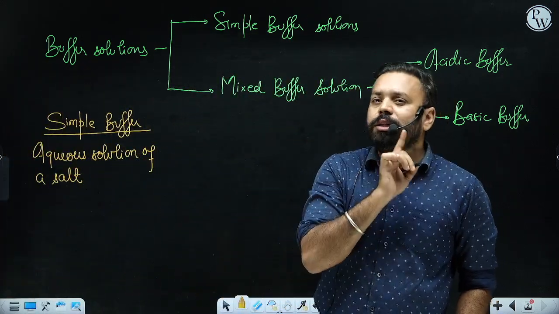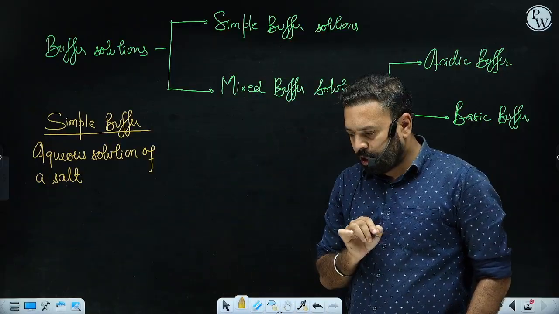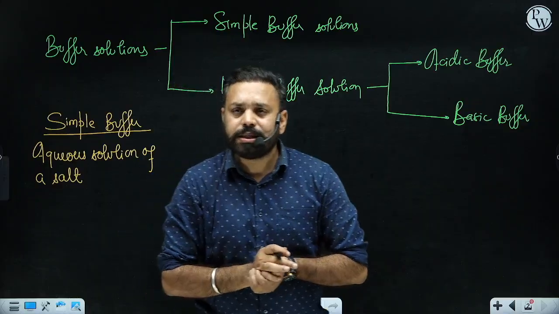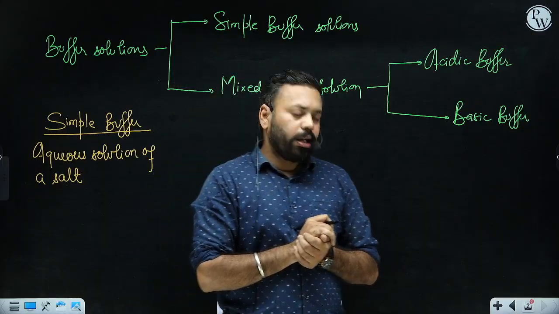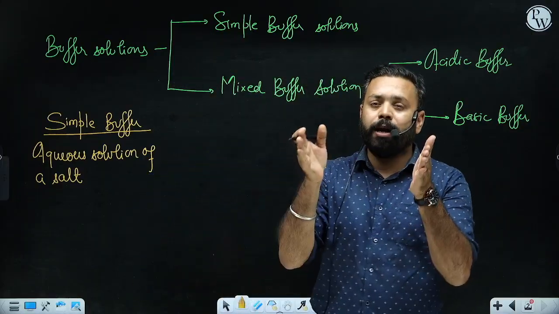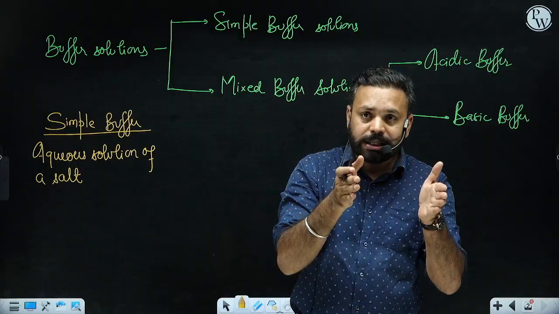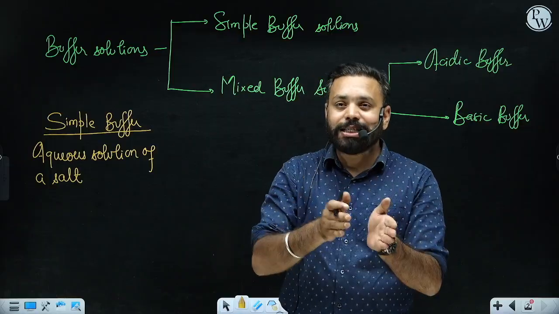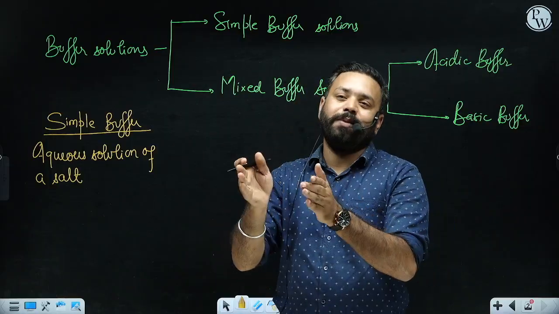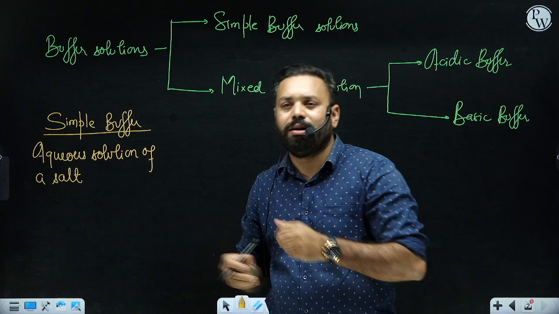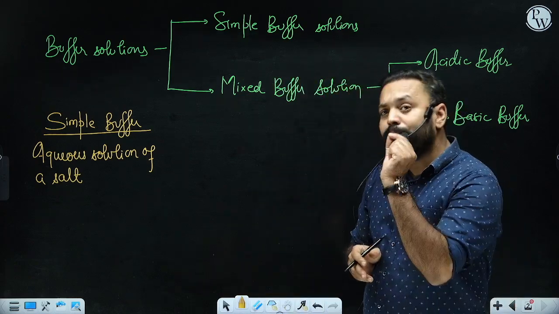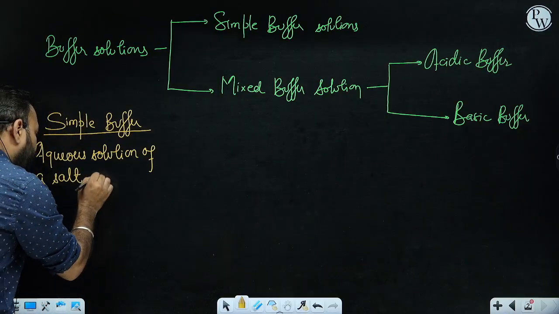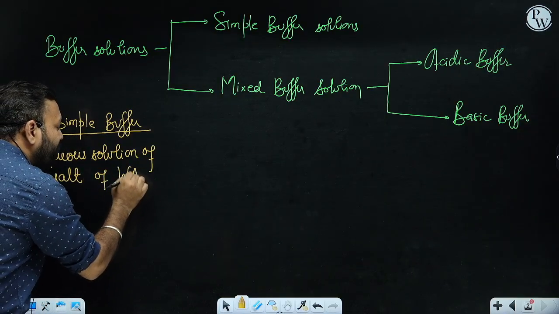Now you must have heard that salts are of various types. If you consider the types of salt based on the types of acids and bases, you must recall that there are 4 types of salt. Salt made up of strong acid, strong base, right? Then salt made up of strong acid, weak base, weak acid, strong base, and weak acid, weak base. There are 4 types of salt based on this category, right? Now, simple buffer is an aqueous solution of a salt of weak acid and weak base.